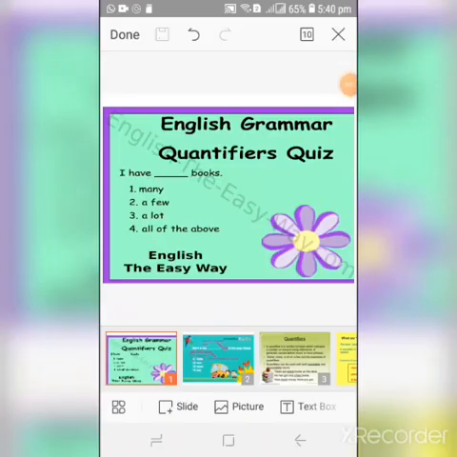In this video, we can see what quantifiers are. I have dash books. Which answer will come? Many, a few, a lot, all of the above? You guess the answer. So here see one more sentence. That is: There is dash salt in the soup. So, too much salt, or too little salt in the soup.